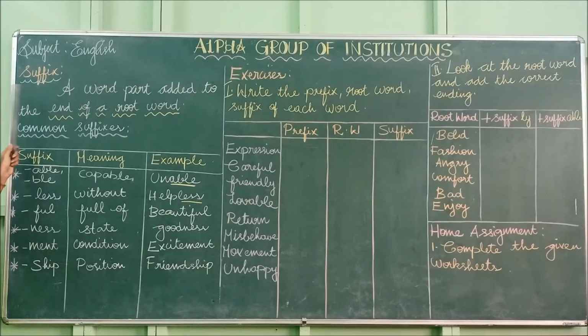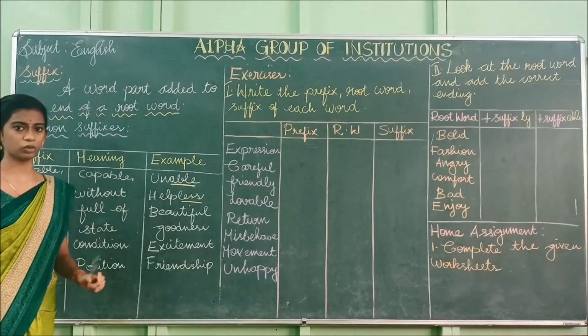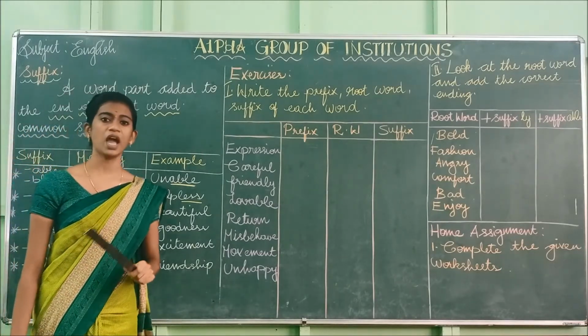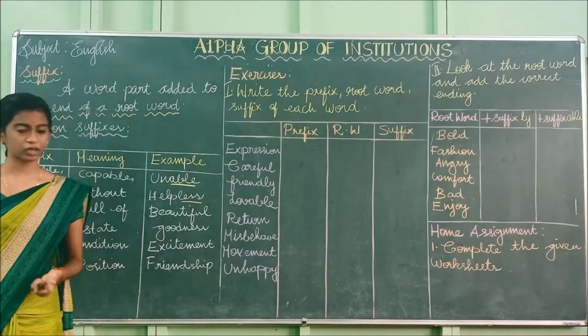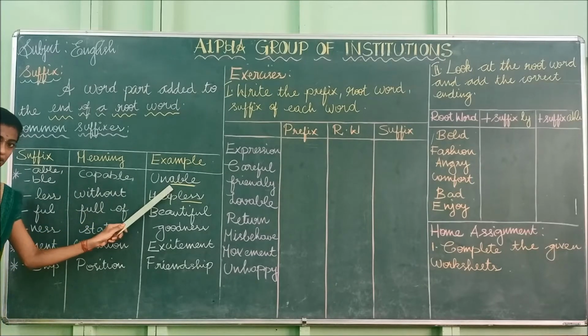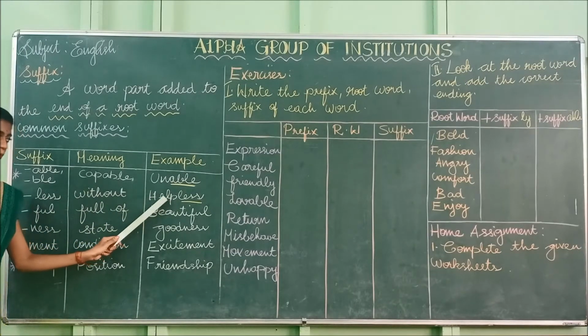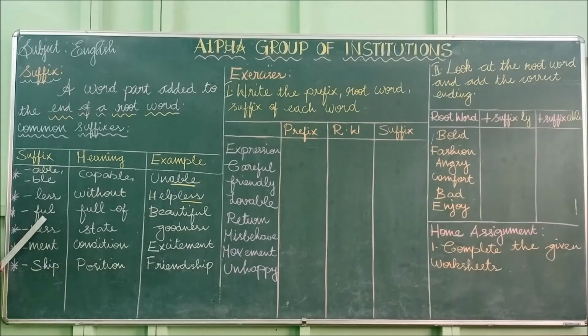So this suffix is nothing but a word part added to the end of the root word. So what do we have to do in suffix? Yes, we have to add a group of letters to the end of the root word, and these are all the examples for suffix. Able, able means capable, and the example is unable. The next one is less. The meaning of less is without, and the example is helpless. And the next one is full. The meaning of full is full of.